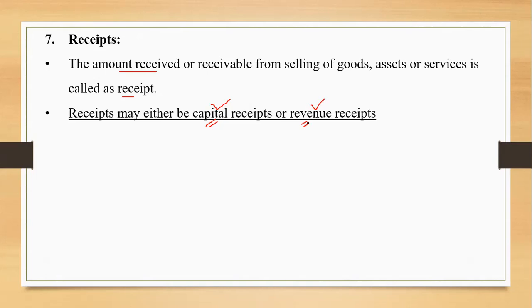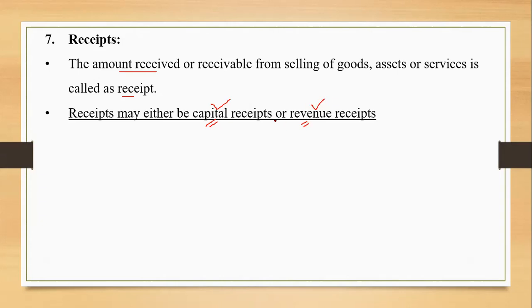Where do we write capital receipts? The capital amounts are to be recorded in the balance sheet. A capital receipt will be an increase in liability basically, or the sale of an asset as well. If it is an increase in liability, we put it on the liability side in the balance sheet. And if it is a decrease in asset, when we sell the asset, we show it by way of deduction, but again in the balance sheet.